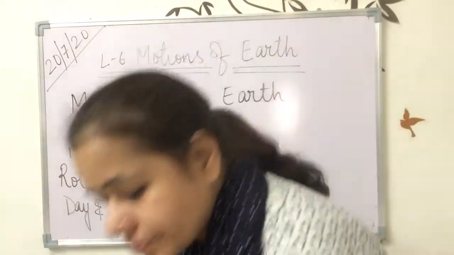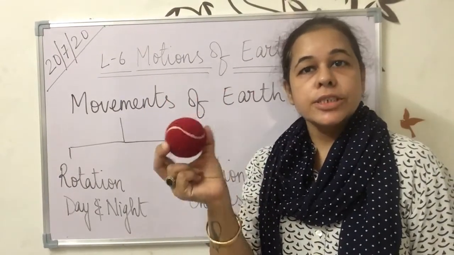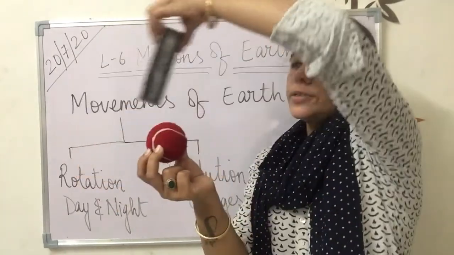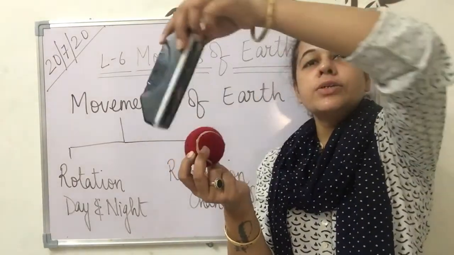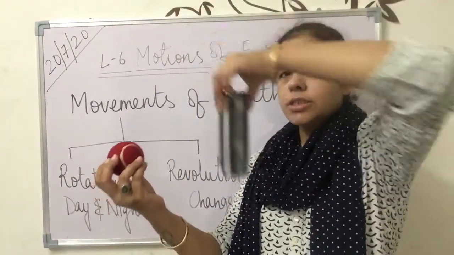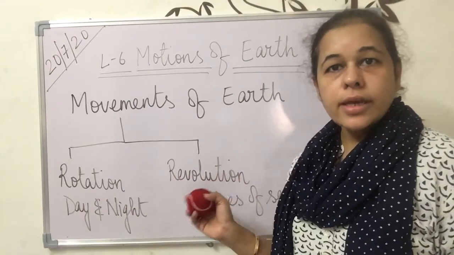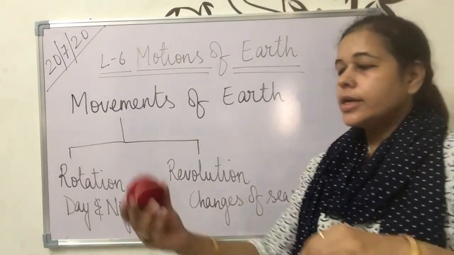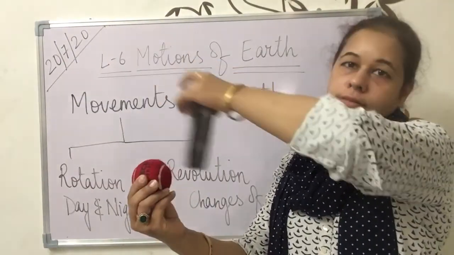Suppose that this is the sun. Okay, it is stagnant, it is stationary, it is going to stand here only. All the other, this is earth, think that the earth is moving round the sun. Okay, and due to this movement only we see day and night and changes in season. These movements of the earth, okay, there are 2 movements as I explained you, rotation and revolution. Okay, and due to rotation day and night happens, and due to revolution changes of season occurs. Okay, so this is the sun and all the other planets are moving around it.